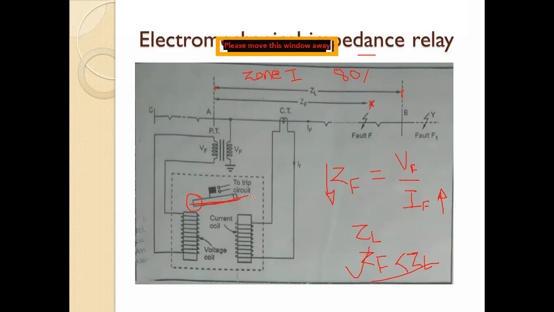Now when the current flowing through this current coil increases, this ZF will decrease. This fault impedance decreases, and this signal will be given to the trip circuit, meaning your relay contacts get closed. It is given for tripping purposes, meaning to the circuit breaker. So is this clear?